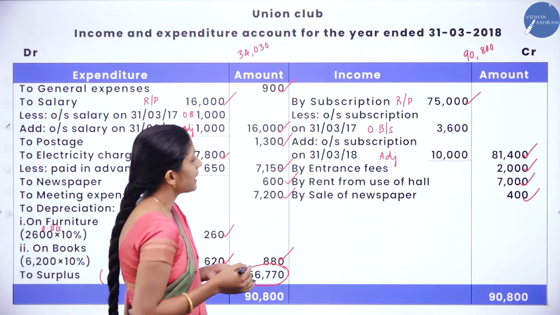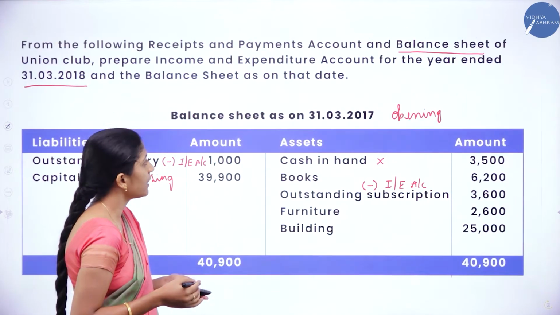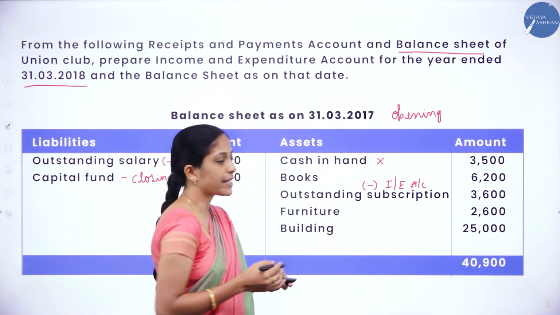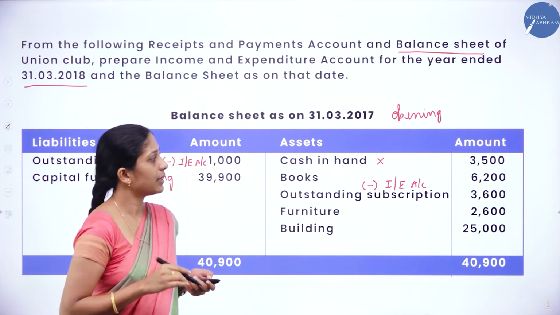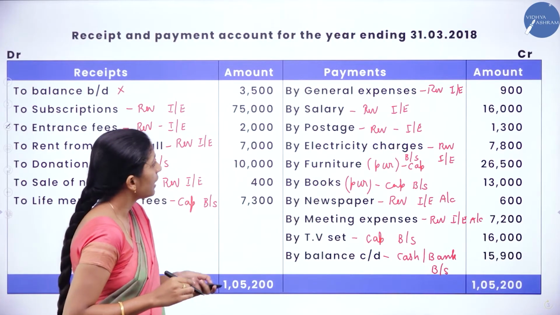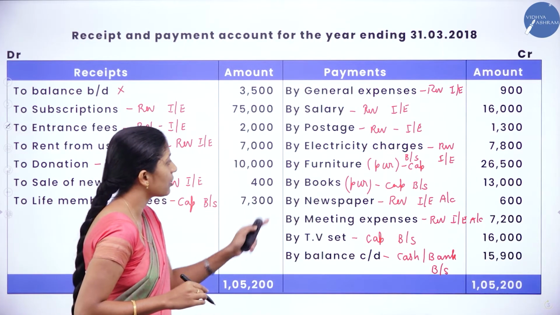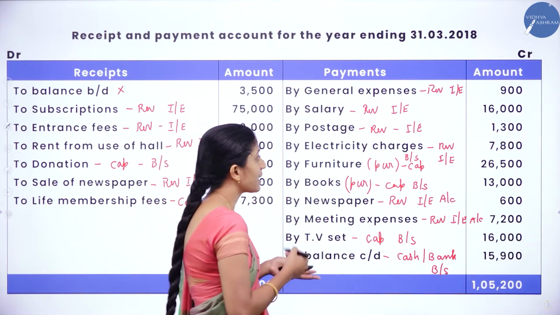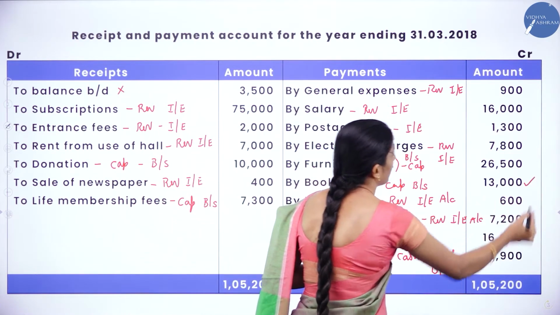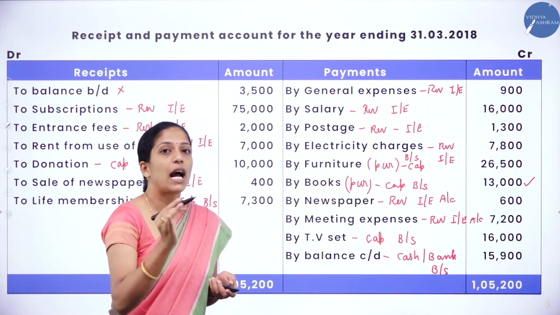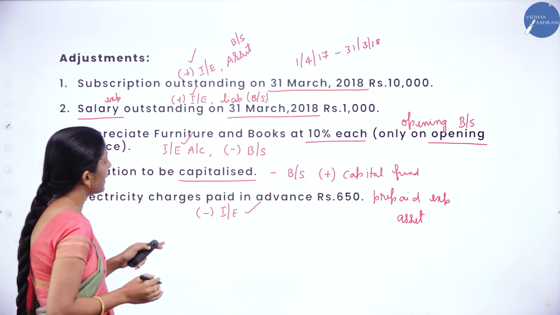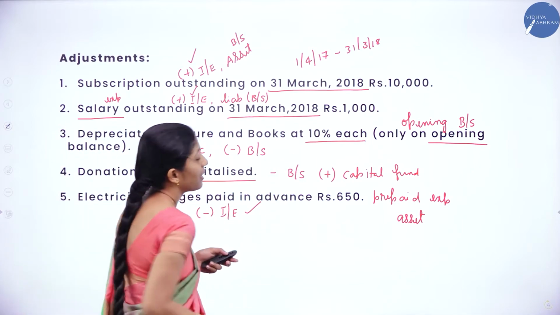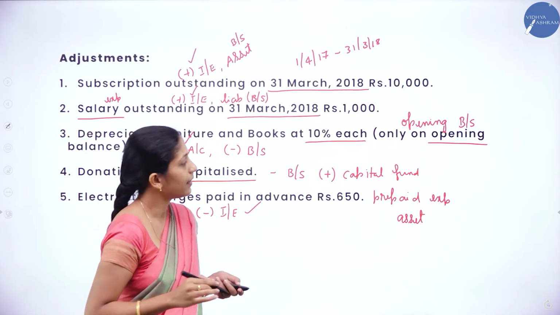Next, which is the next item in the opening balance sheet? That is books, 6,200. Now see the receipts and payment account, here also they have given, in the sense they have purchased books worth rupees 13,000. So we have to add that purchase. In the adjustment also there is a depreciation on books, that is 10%. So we have to deduct that depreciation.